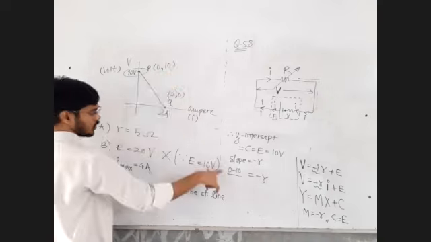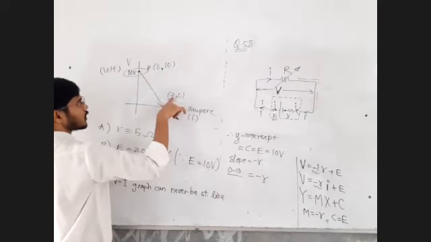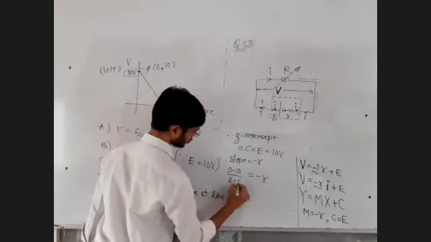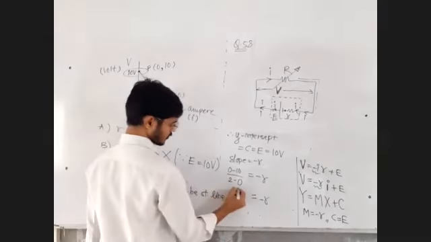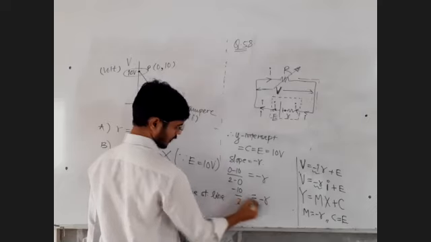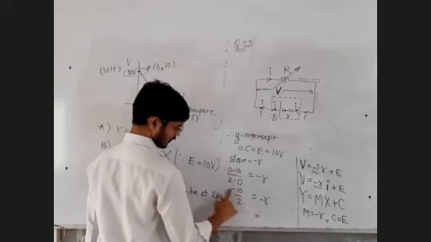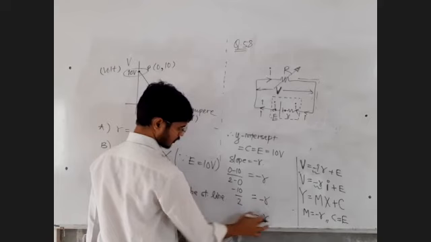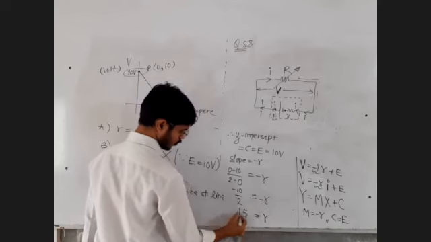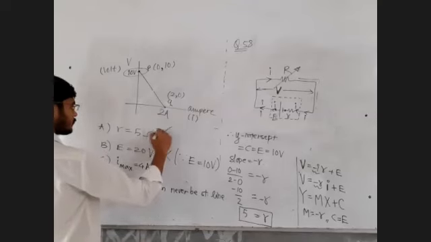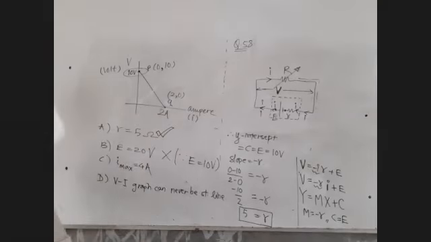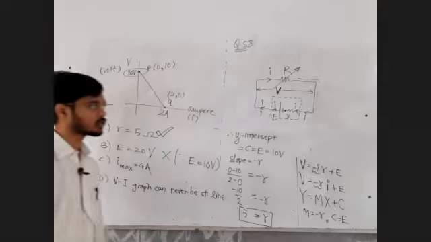0 minus 10 is the change in y coordinate, and the change in x coordinate is 2 minus 0. That is equal to minus r. So minus 10 upon 2. Minus minus cancel. Internal resistance r is equal to 5 ohm. Tell me yes or no.